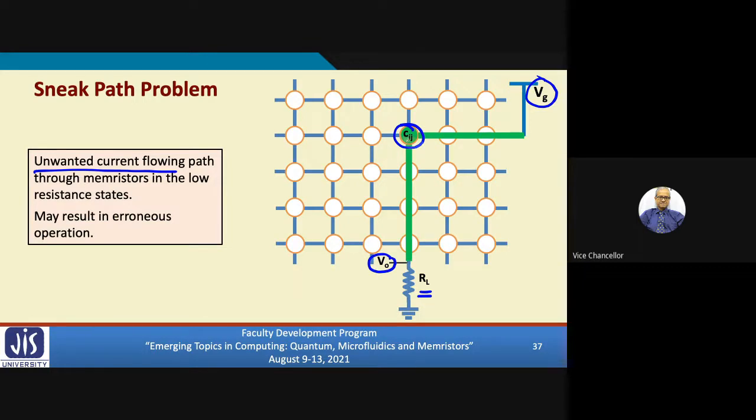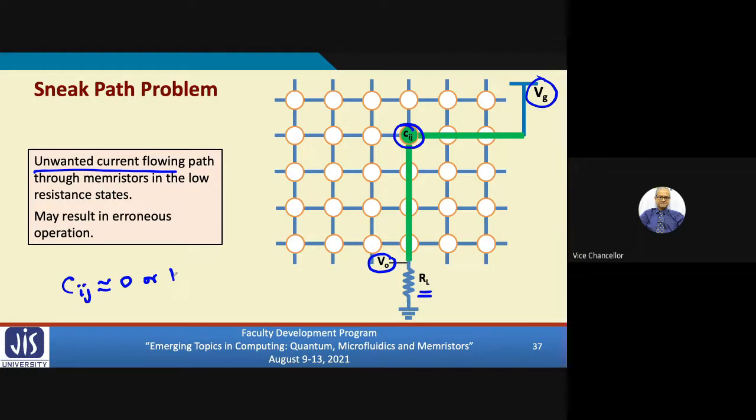If this cell is at a high resistance, very small current will flow and V0 will be close to ground. But if it is in a conducting state, then high current will flow and V0 will be a high voltage. So just by measuring V0, I can say whether the cell Cij is 0 or 1.